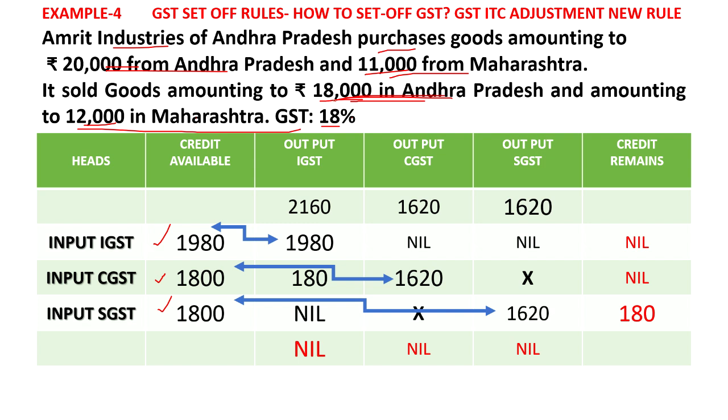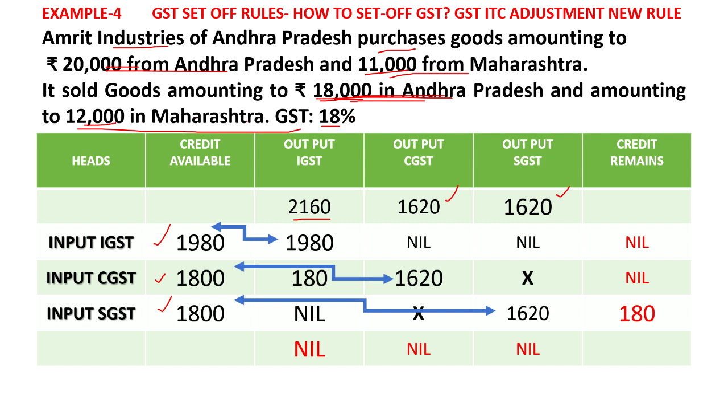On how much will he collect from the party? 18,000 into 9%, that is 1,620 as CGST and 1,620 as SGST will be collected in the transaction within the state.